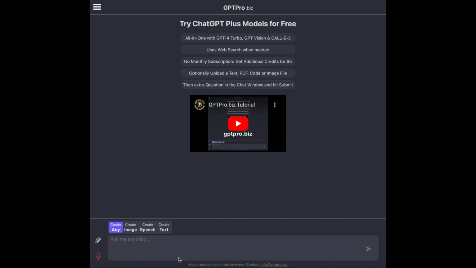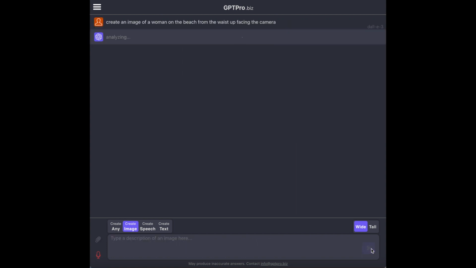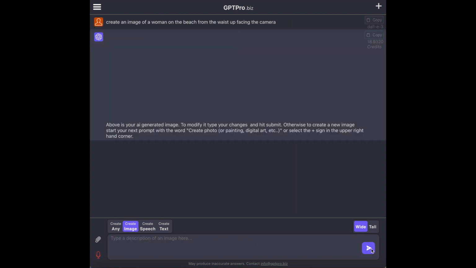These models include DALL-E 3, GPT-4 Turbo with web search and OpenAI's text-to-speech HD. Now I'll give you a demo starting with creating a stunning image from text.